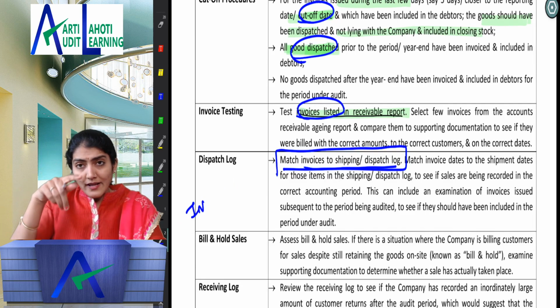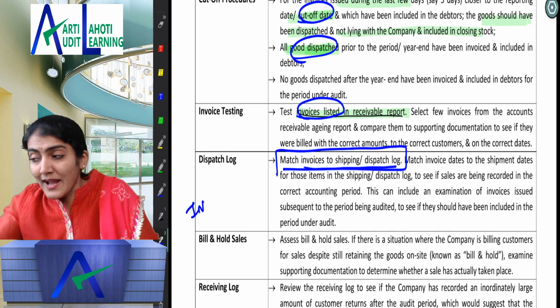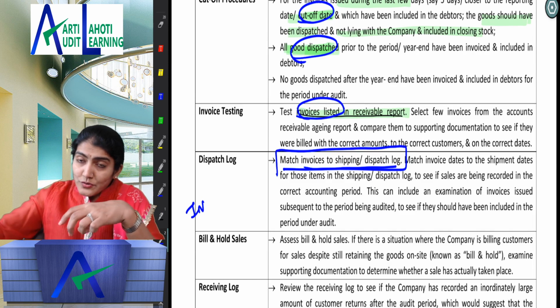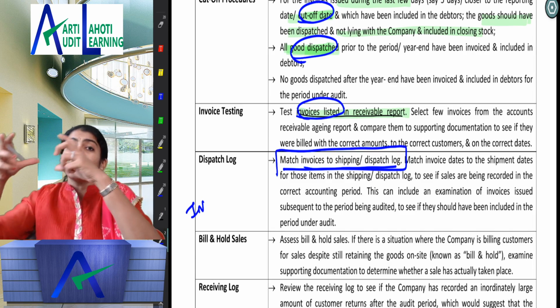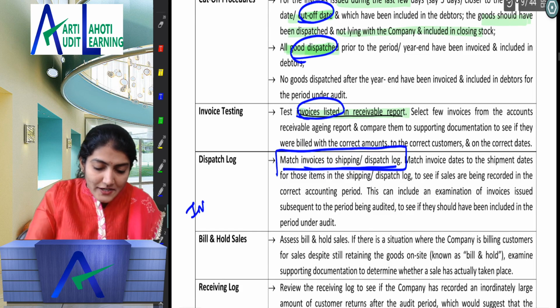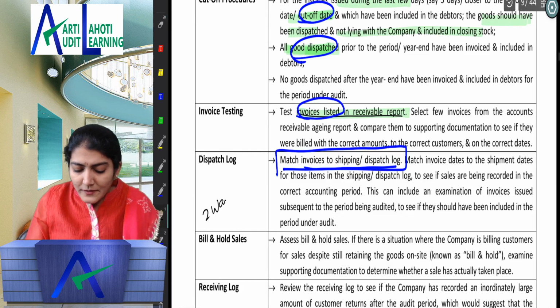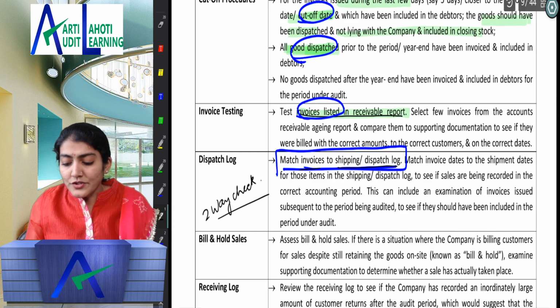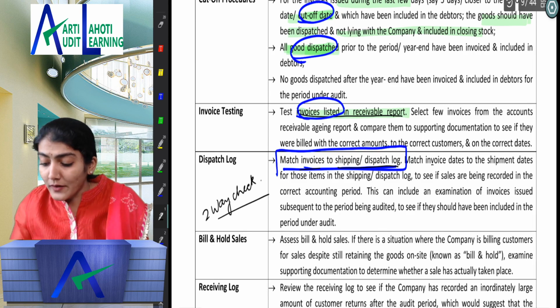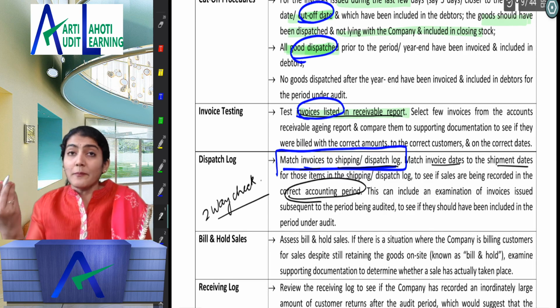For all the invoices which have been raised, whether goods have been issued, goods issue note. And for all the goods which have been issued, which have been reduced from the stock, whether the invoices have been raised, right? So here you can always do a two-way check, right? Are you understanding? So match invoices to the shipping dispatch document, match invoice dates to the shipment dates, again to check whether they are recorded in the correct accounting period.